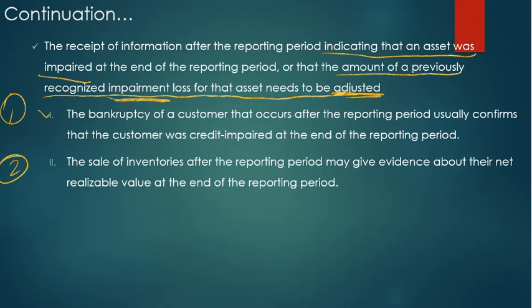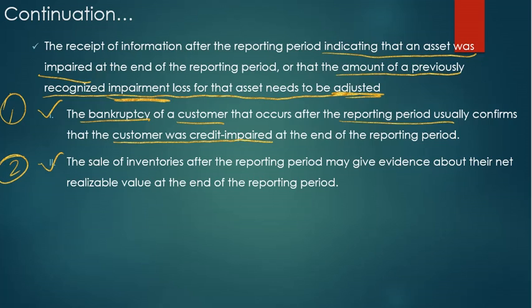First one, the bankruptcy of a customer that occurs after the reporting period usually confirms that the customer was credit impaired at the end of the reporting period. That is, now the entity writes off the entire customer account as bad debt.